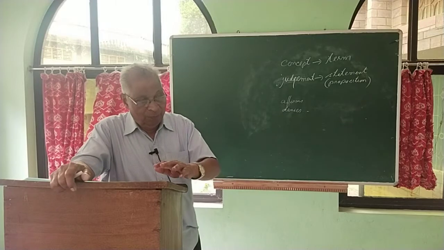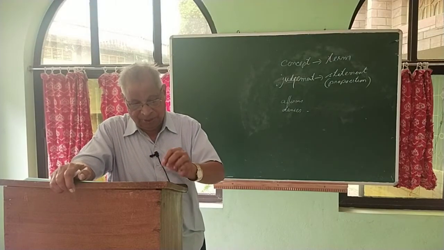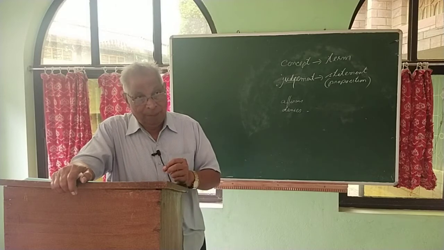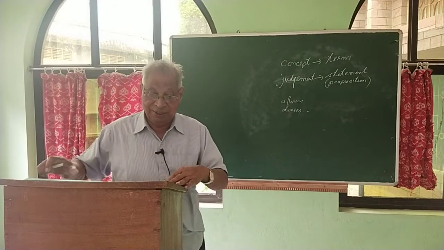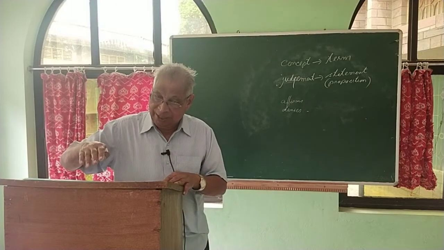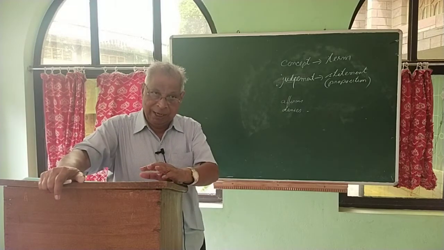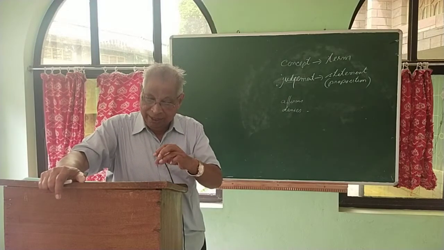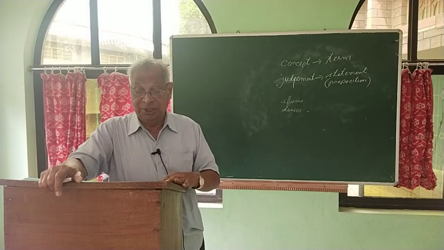Now we are going to dwell not on the proposition in general, but on one type of proposition. Before we come to that, as far as logic is concerned, we are situating that one type among the various kinds. We are taking only one division of propositions.